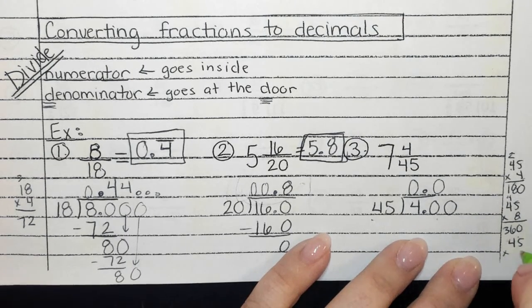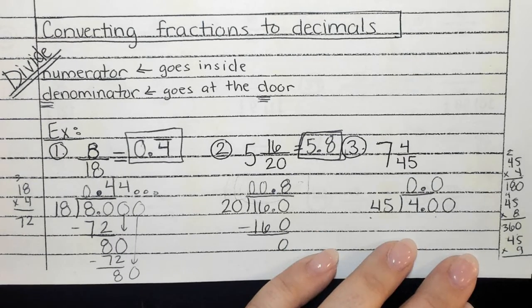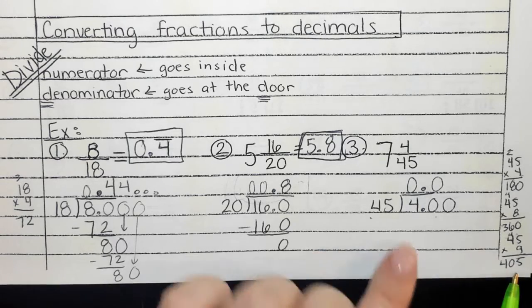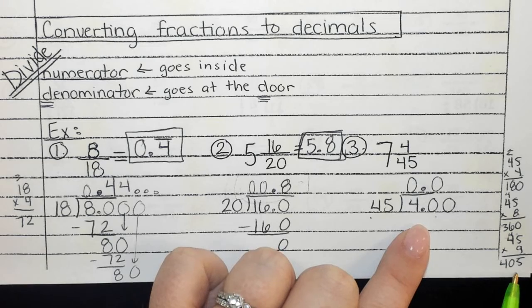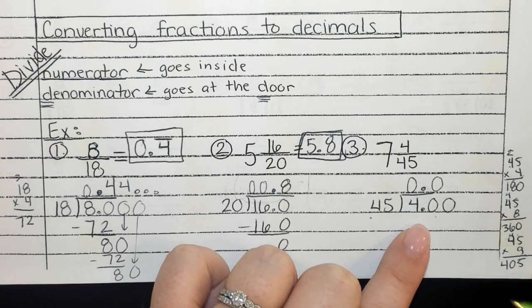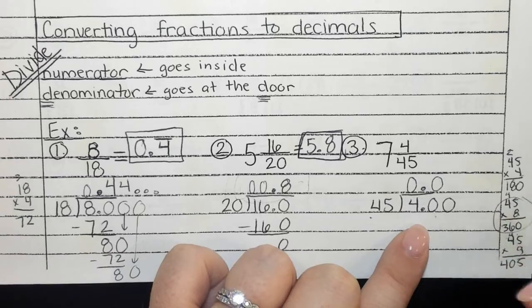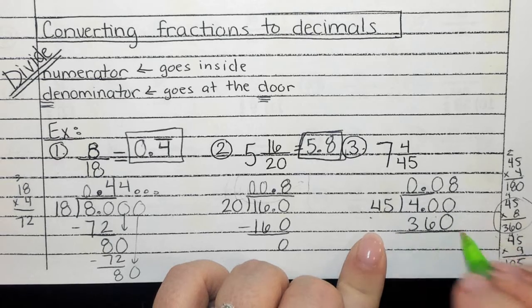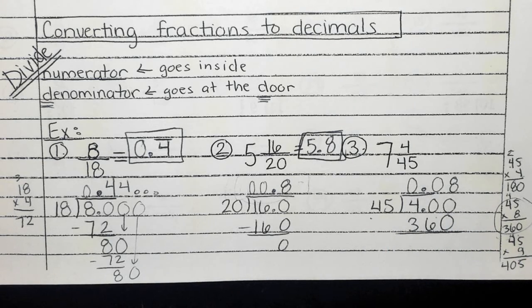I'm going to do the math because I think it might be a good idea for all of us to see what that is. Okay. 9 times 5 is 45. Carry my 4. 9 times 4 is 36, plus the 4, 40. Now, guys, 405, is that very far from 400? No. Do you think it was worth trying the 9? Yeah, they're really close. I would rather know for a fact that 9 is not going to work than use the wrong number. So 8 is definitely the one we want to use because that gave me 360. Did it take me that long to try the 9? It did not, and it was really close, so that was a good one to try out.